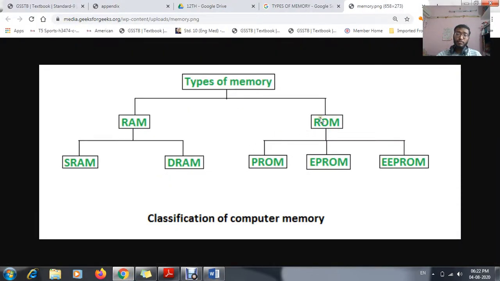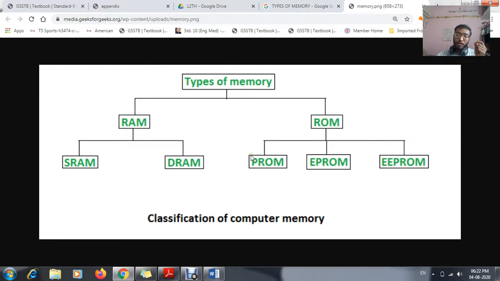Now ROM. The full form of ROM, as I told you, is read only memory. ROM is also divided into three parts, just like RAM. The first one is PROM, EPROM, and EEPROM. It is divided into three parts: PROM, EPROM, and EEPROM.